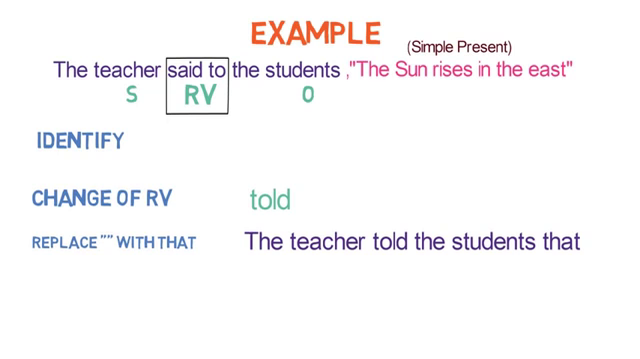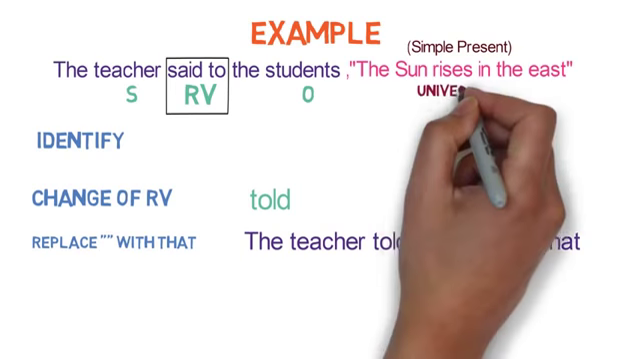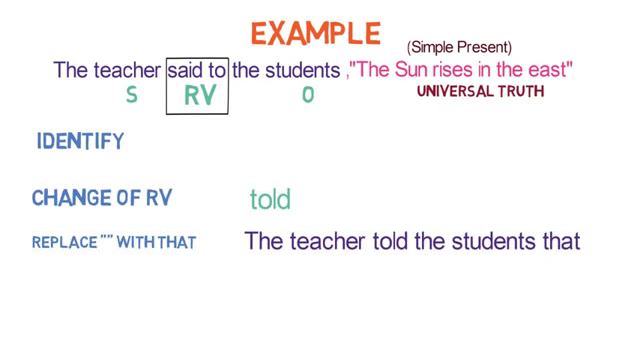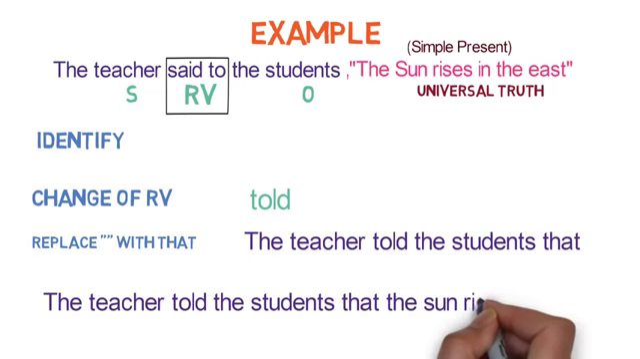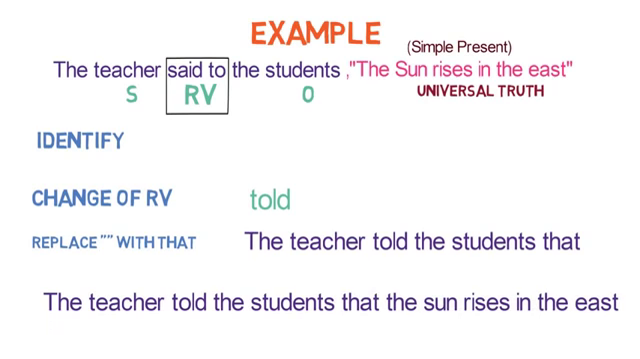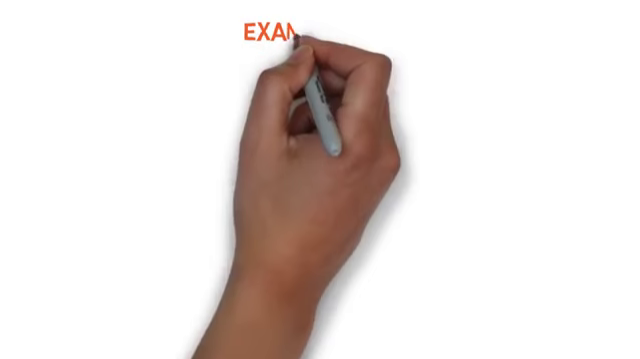Now the fifth step is change of tense. Here the tense is simple present, but the sentence "the sun rises in the east" is a universal truth. So there will not be any change in tense. And the sixth step, change in time denoting words. As there are no such words, this change won't come. So the final sentence in the indirect speech is: The teacher told the students that the sun rises in the east.